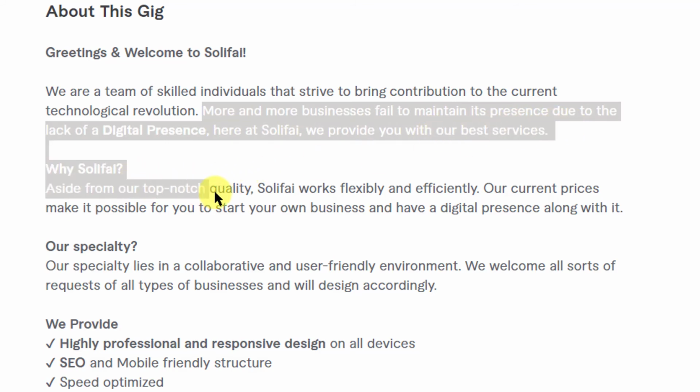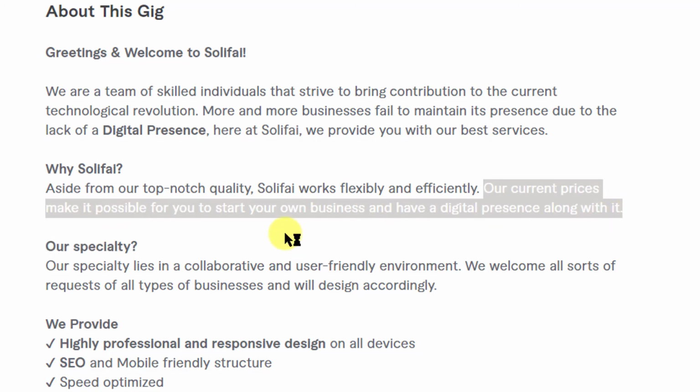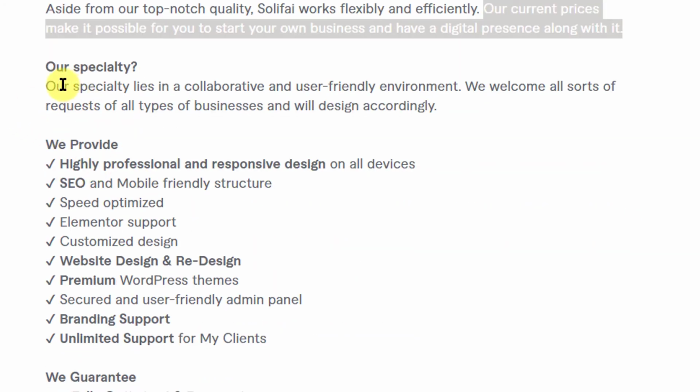Why Solifal? Aside from our top-notch quality, Solifal works flexibly and efficiently. Our current prices make it possible for you to start your own business and have a digital presence along with it. Our specialty lies in the collaborative and user-friendly environment. We welcome all sorts of requests of all types of businesses and will design accordingly.